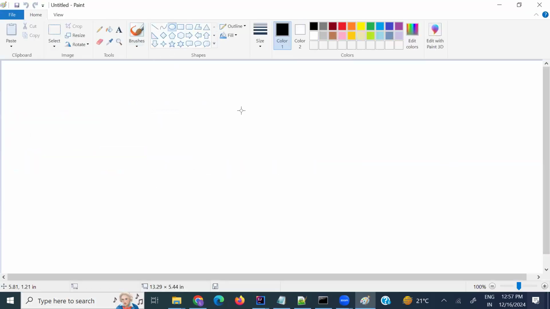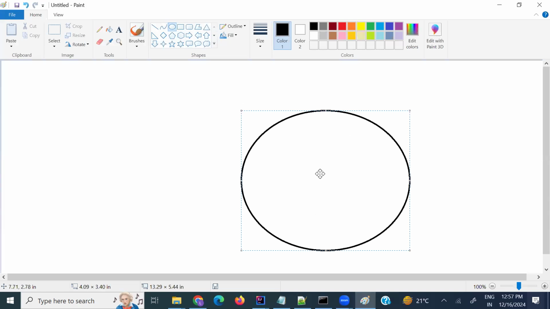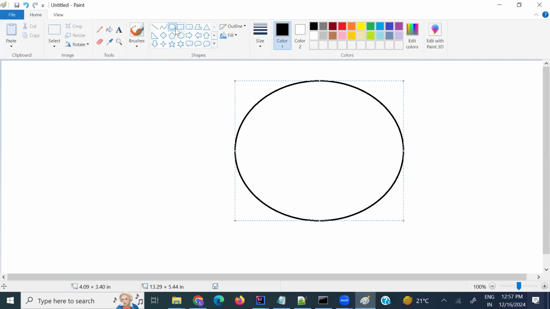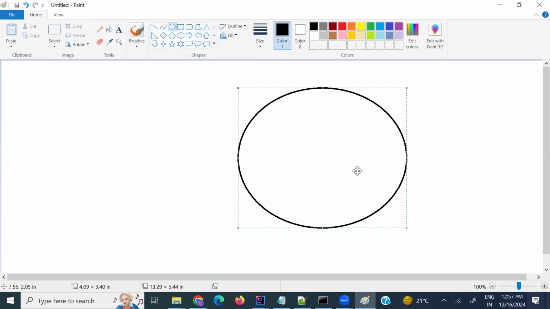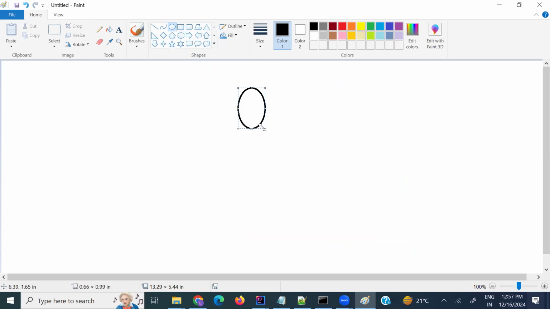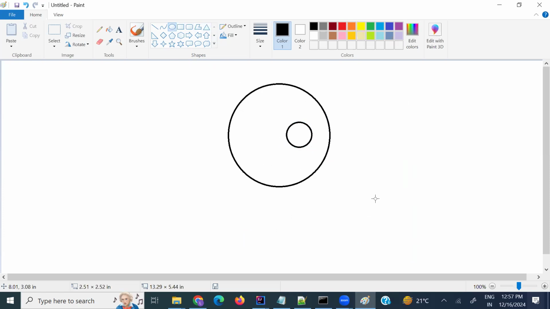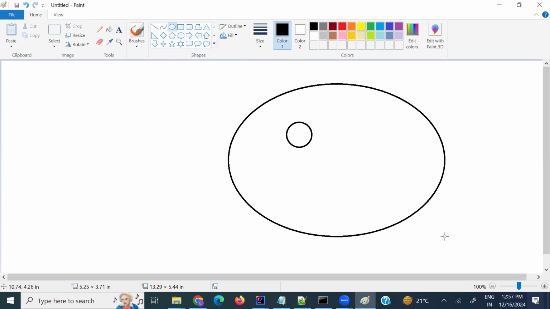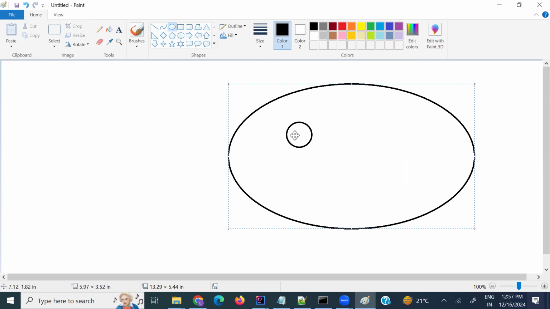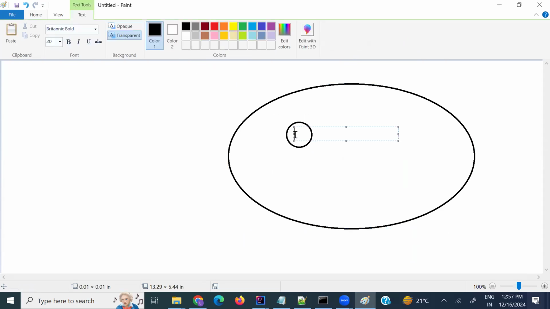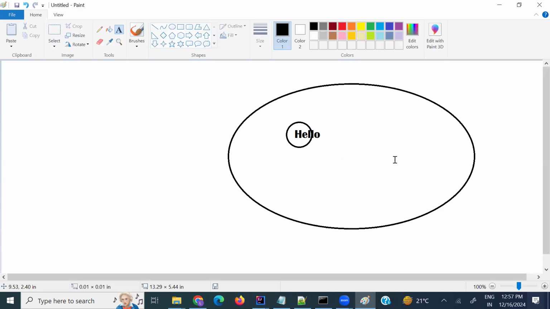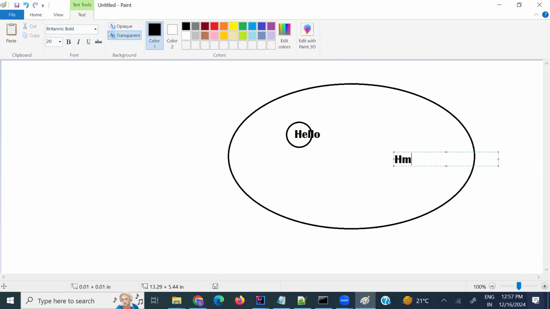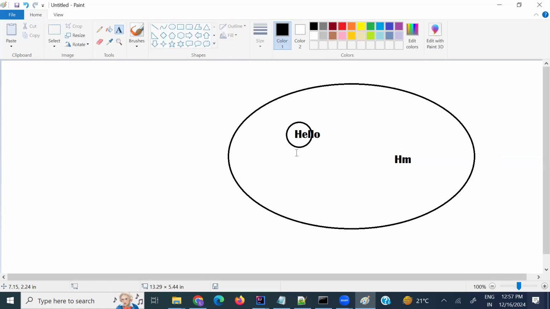This is the heap memory, and this is the string constant pool. Here in the string constant pool, Hello is there, right? This is the heap memory, and this is the string constant pool.